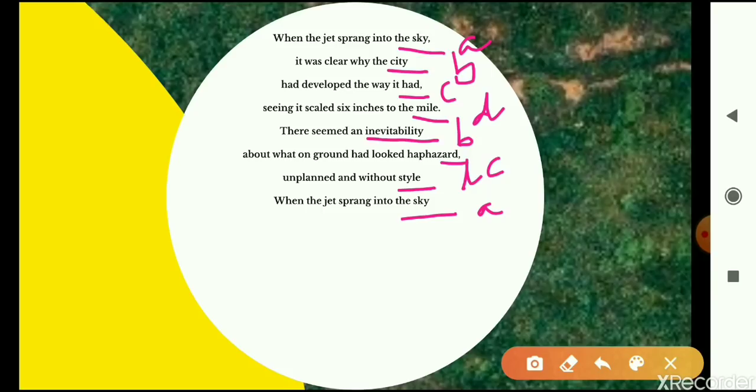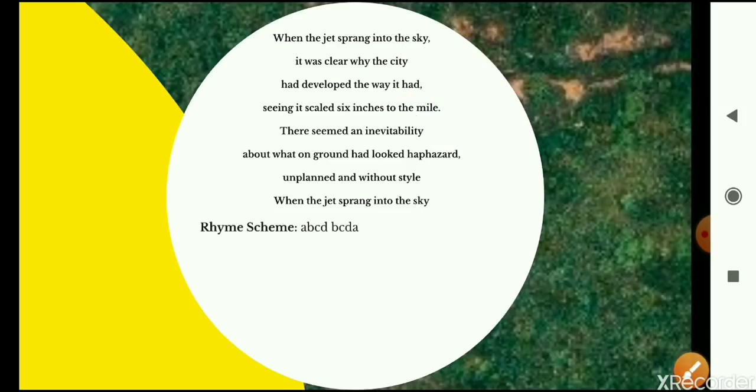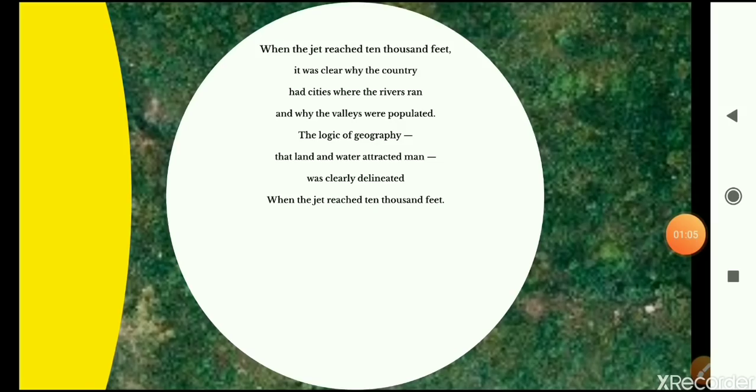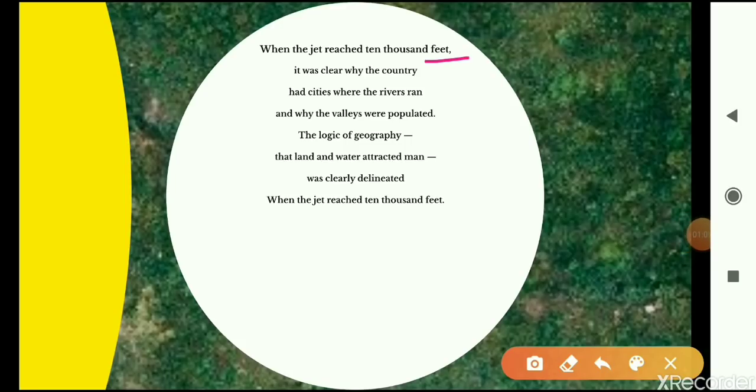So the rhyme scheme becomes ABCD, BCDA, right? Let's also discuss the rhyme scheme of the next stanza. This is stanza number 2. Feet rhymes with feet, so AA.